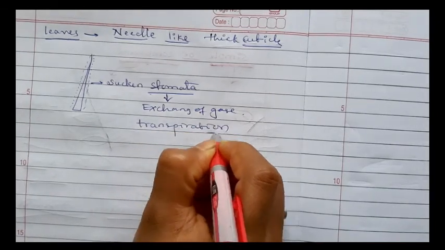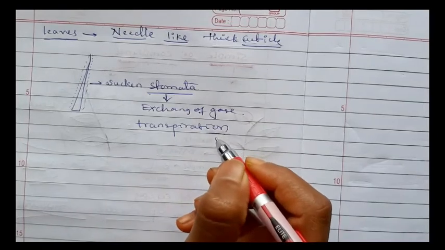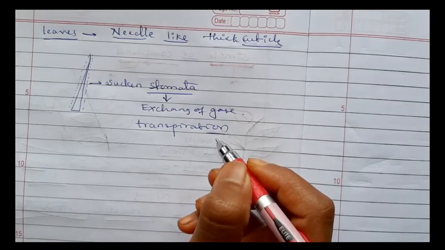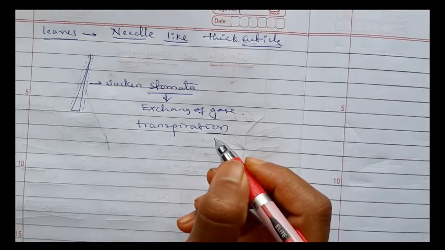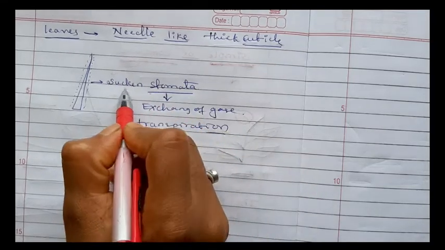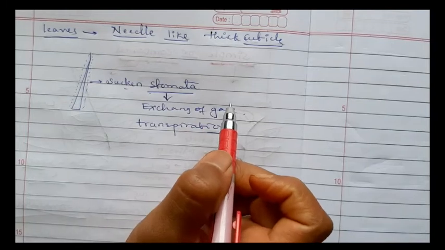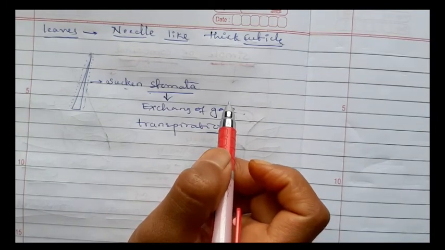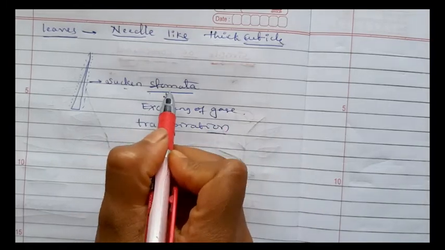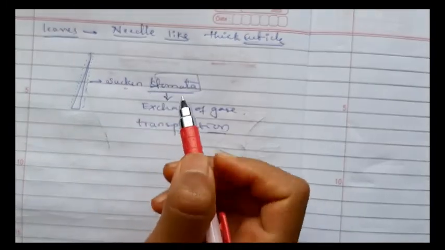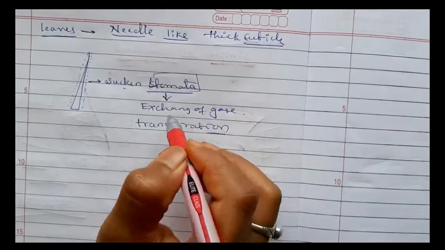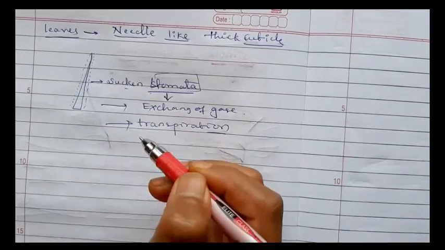Transpiration means when the water level is more inside the plant, it evaporates from the plant body through the stomata. Stomata are the structures responsible for transpiration and exchange of gases.